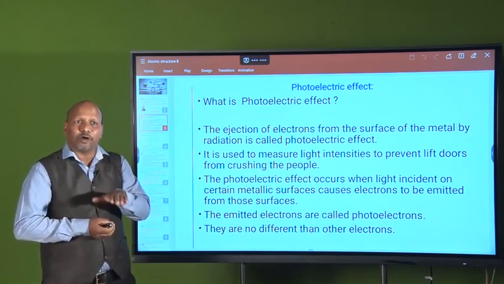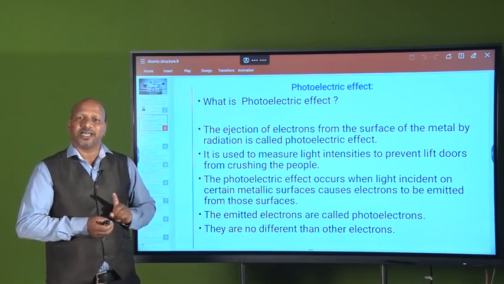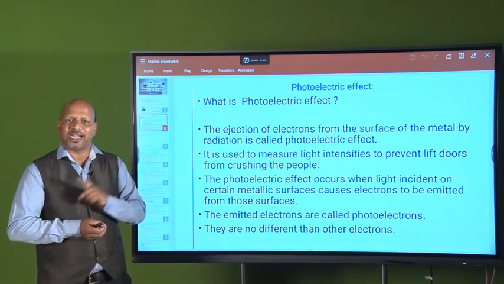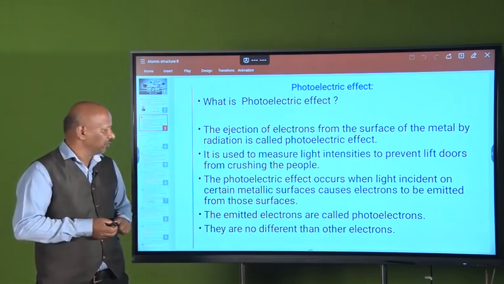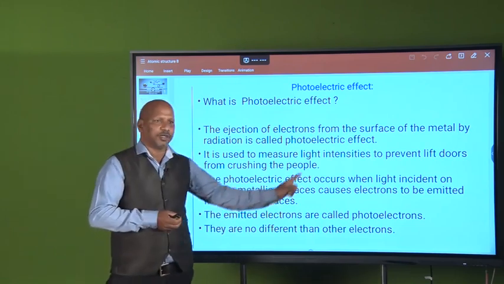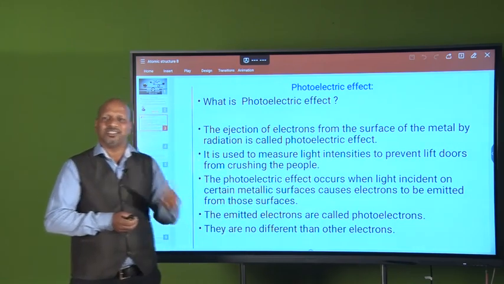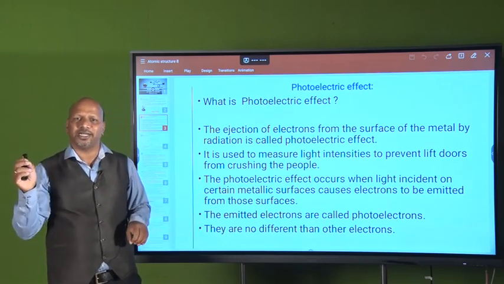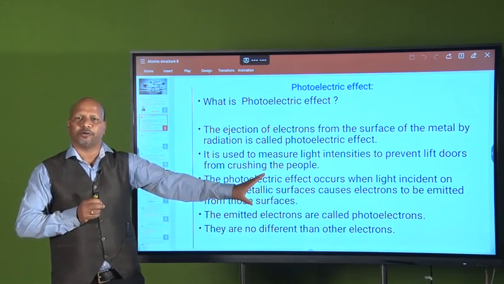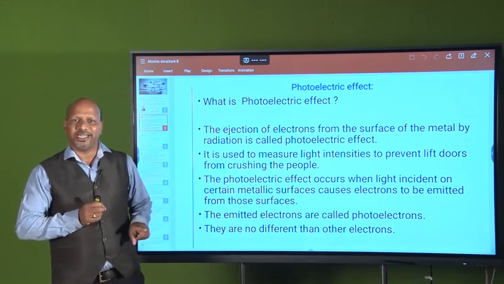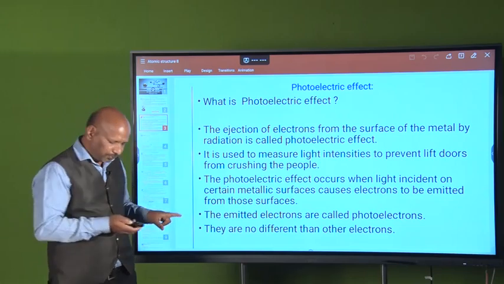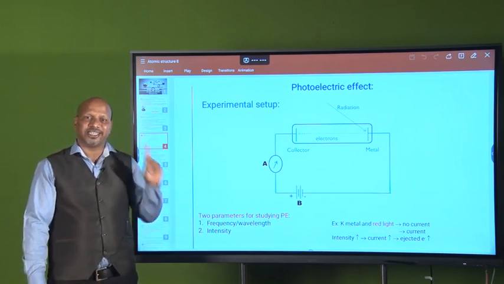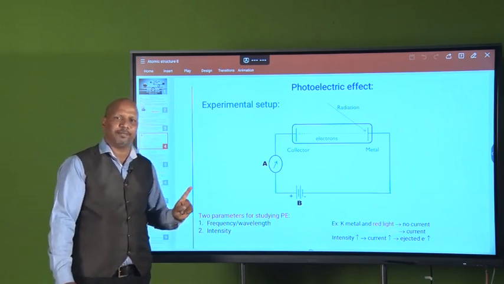If the electron is ejected, only then can we say the photoelectric effect is there. If the electron is not ejected, you cannot say there is a photoelectric effect. The emitted electrons are called photoelectrons, and such an electron is the same as any other electron. It is just emitted from the surface of the metal, because of radiation, that is, photons. So the photoelectric effect means the ejection of electrons from the surface of a metal by radiation.